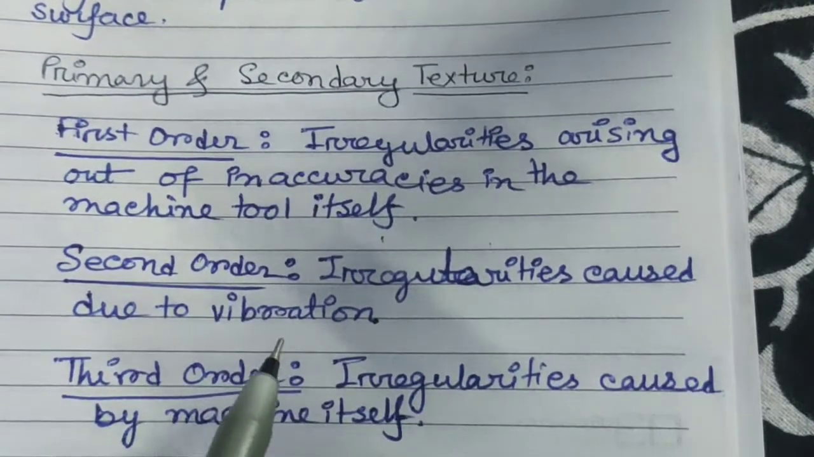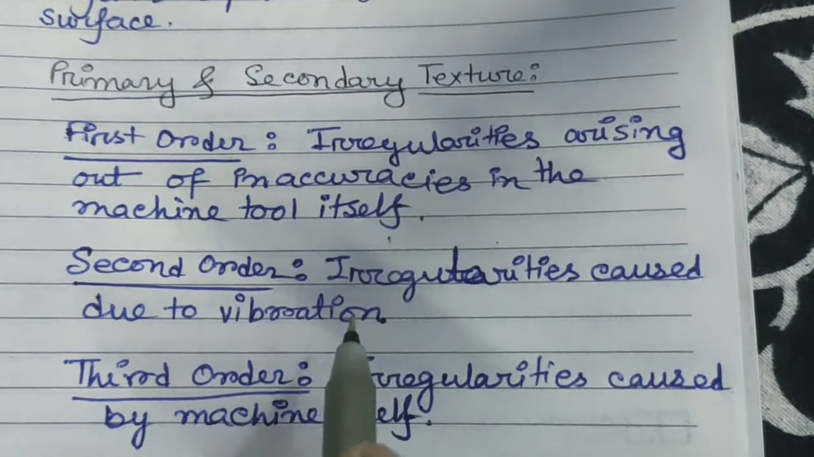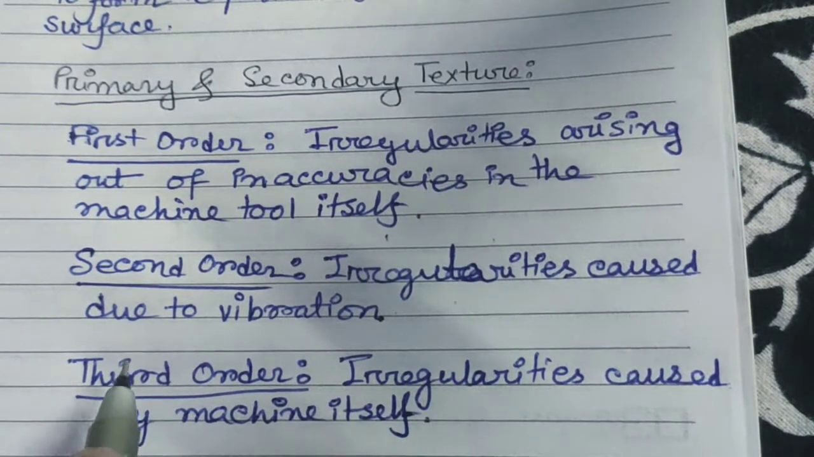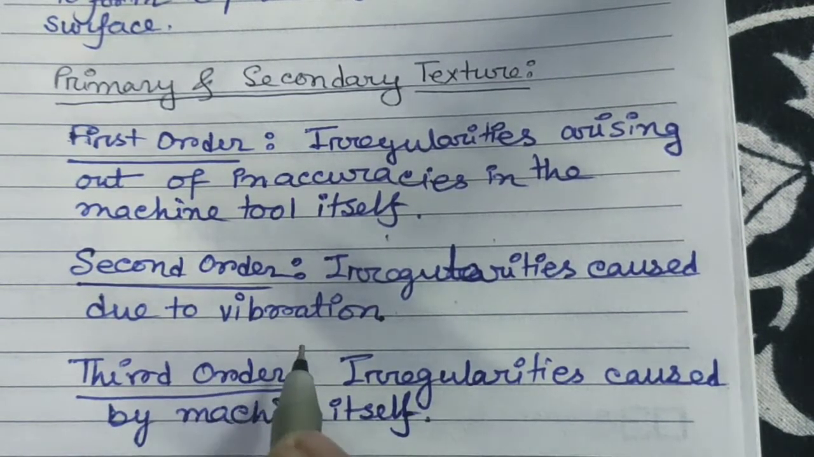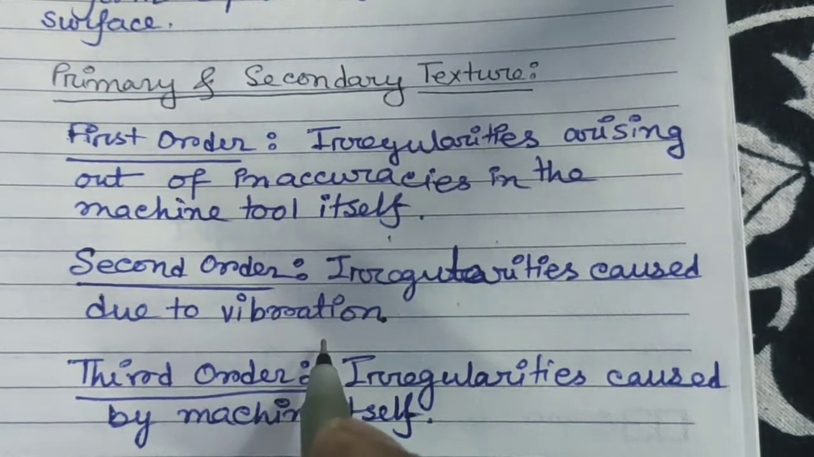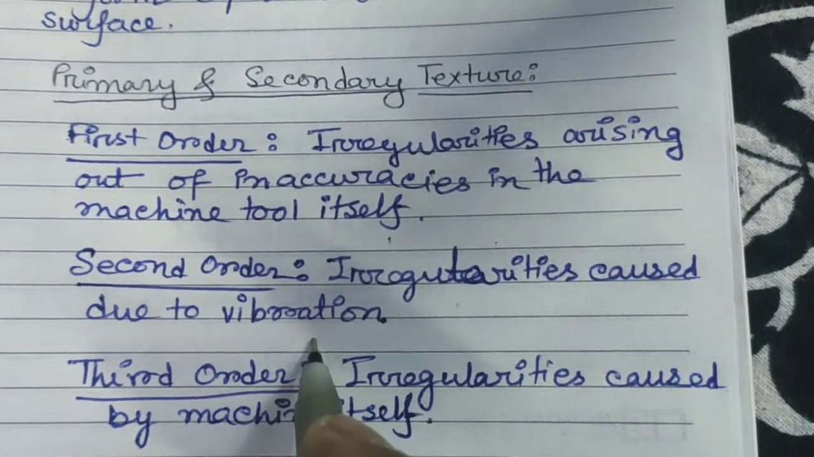Now coming to the second order surface roughness. In the second order, the irregularities are caused due to vibration of any kind, such as chatter marks. Due to the vibration of the machine tools, these irregularities may occur on the surface of an object, and that leads to the second order of surface roughness.